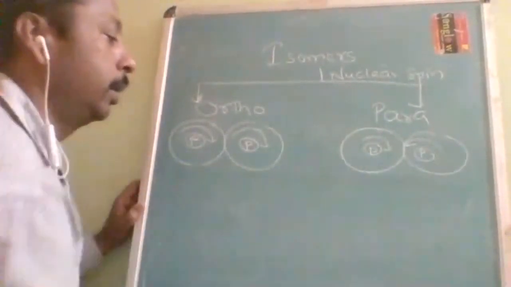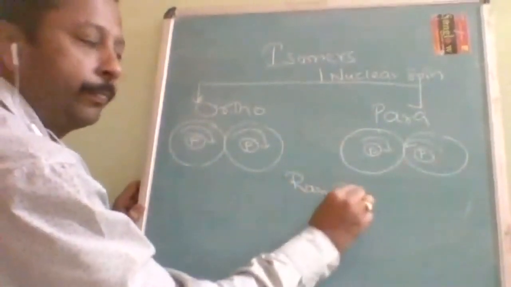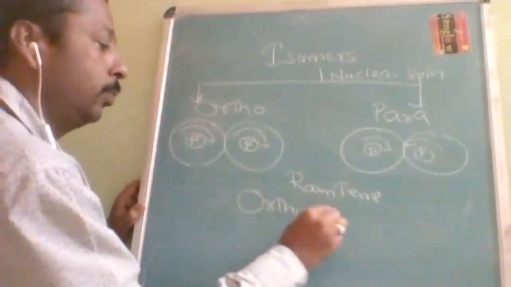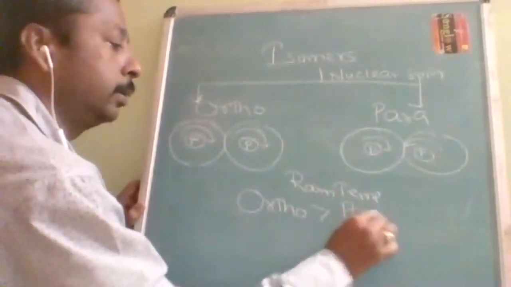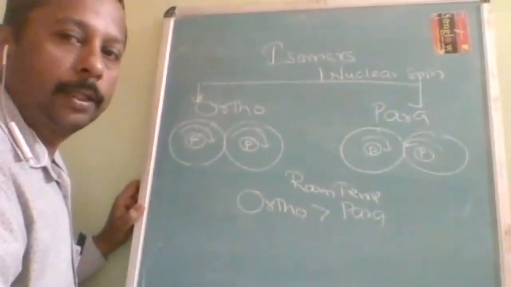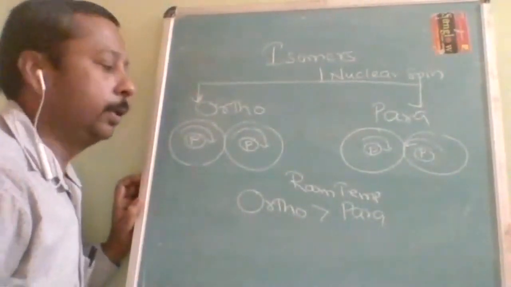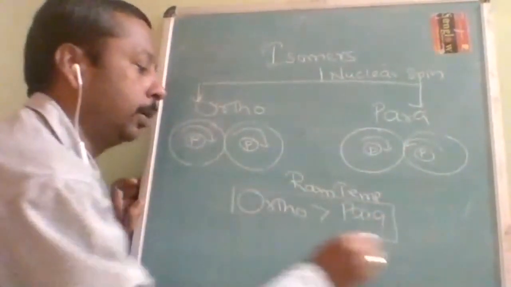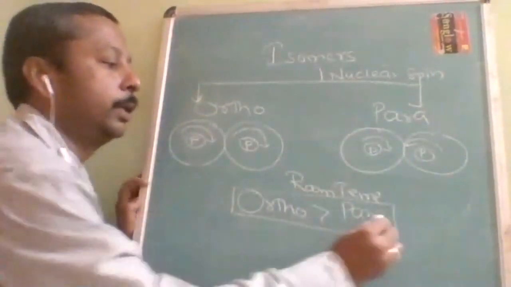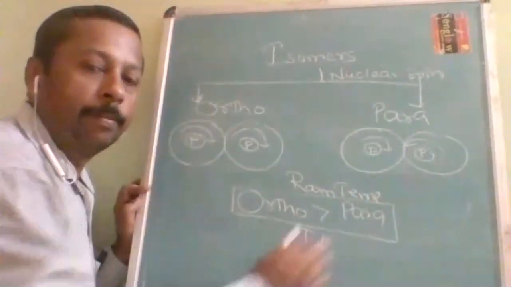Is it understood, students? At room temperature, the ortho isomer is more stable than the para isomer. When the temperature is decreased, low temperature favors the para.